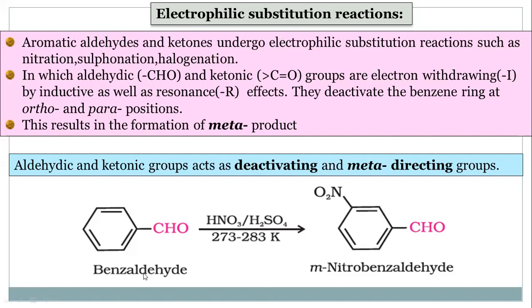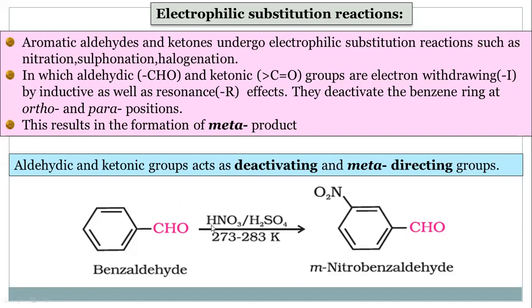This is a nitration of benzaldehyde, with a mixture of concentrated HNO3 and concentrated H2SO4 at 273 to 283 K, meaning the temperature is very low, and we get meta-nitrobenzaldehyde. If you carry out chlorination, we get chloro at this meta position. If you carry out bromination, we'll get the bromine here.